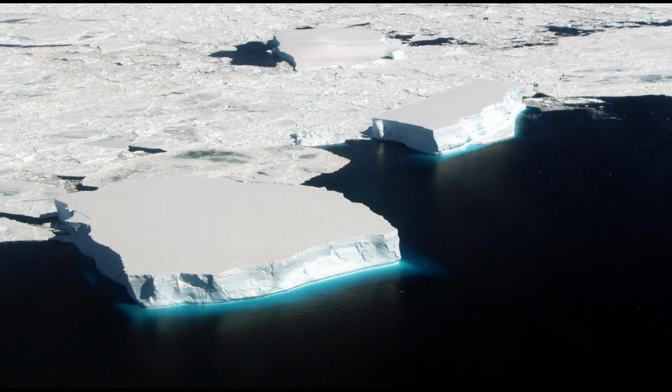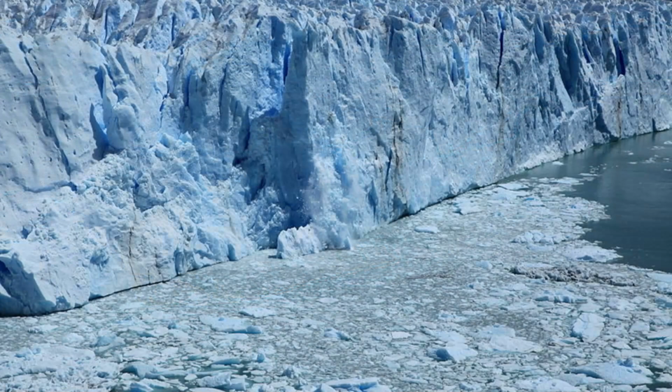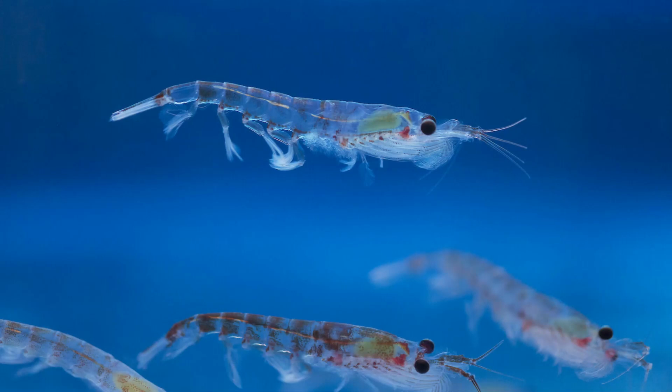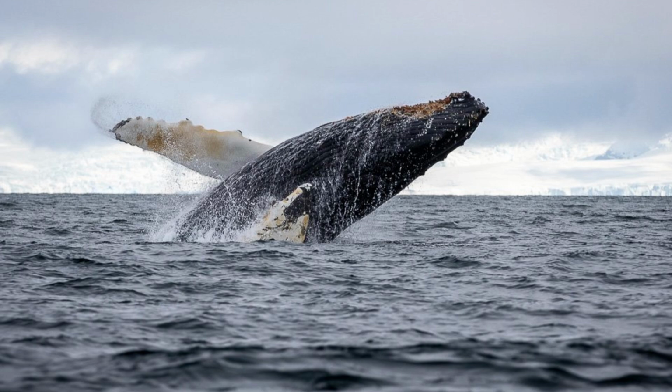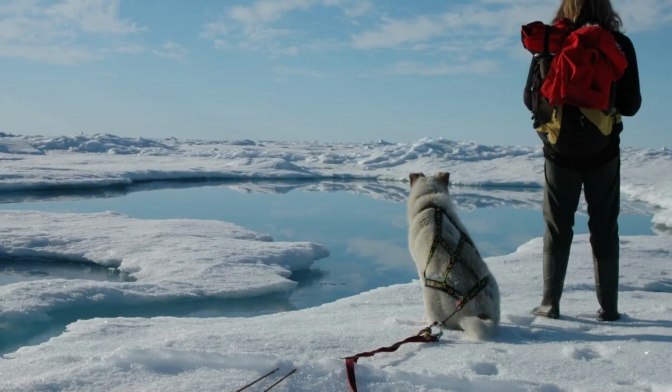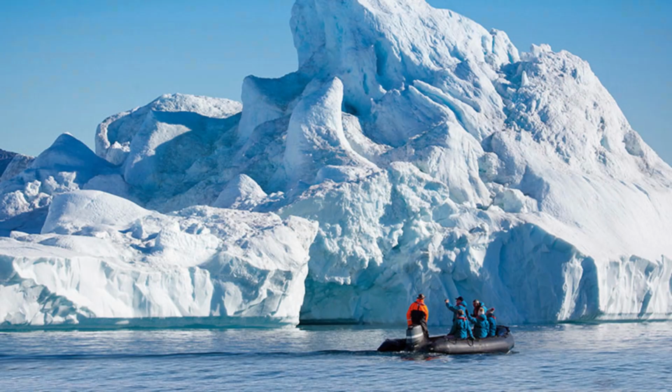Antarctica. Antarctica's ice sheets are melting, particularly in West Antarctica, contributing to rising global sea levels. The warming of the Southern Ocean is also affecting the marine ecosystem, impacting species like krill, which are vital to part of the Antarctic food chain. While both the Arctic and Antarctica are cold, icy regions at opposite ends of the Earth, they differ greatly in terms of geography, climate, ecosystems, human presence, and legal governance.